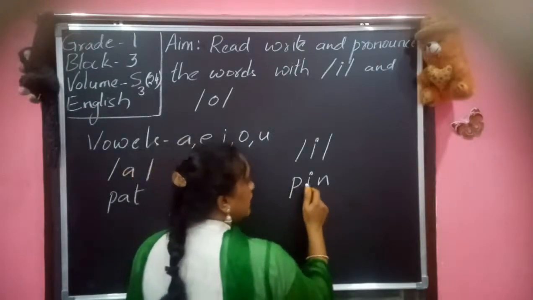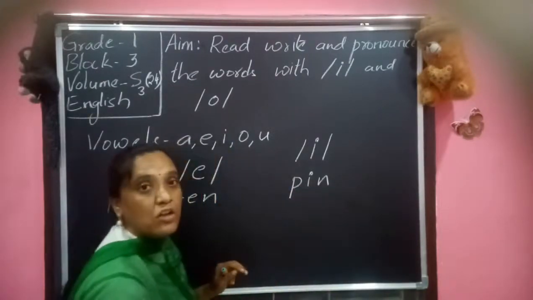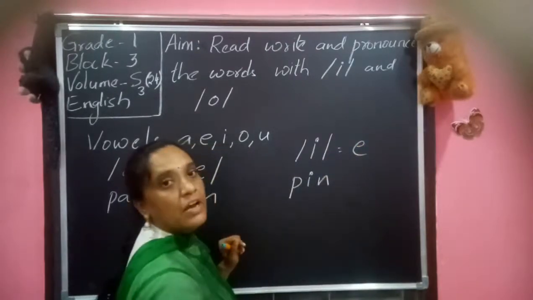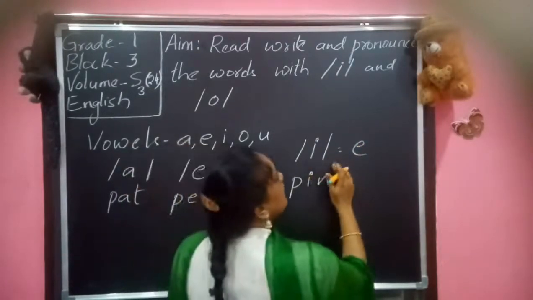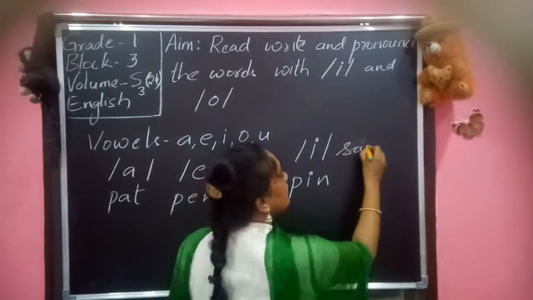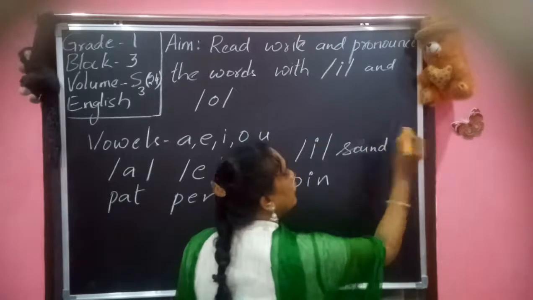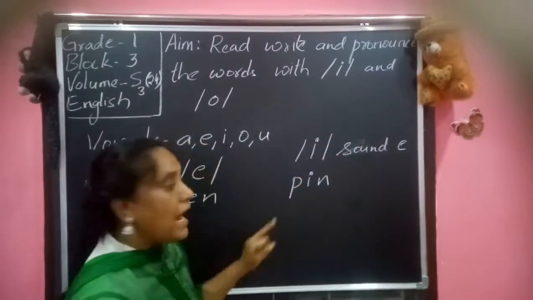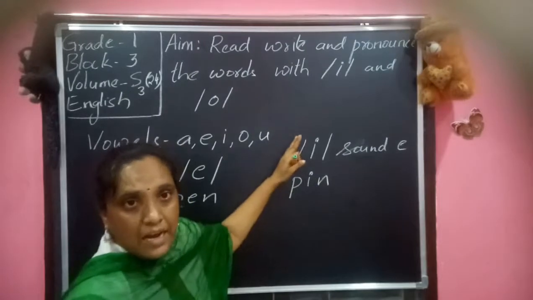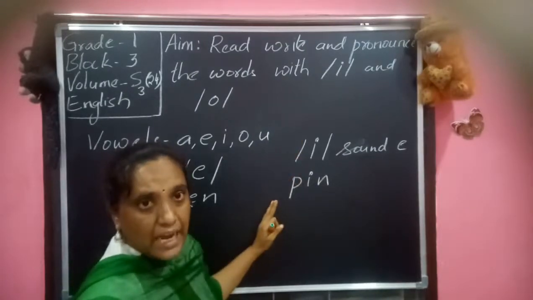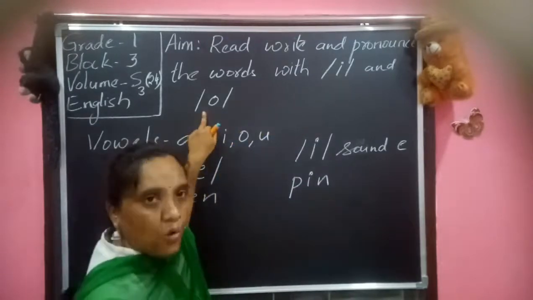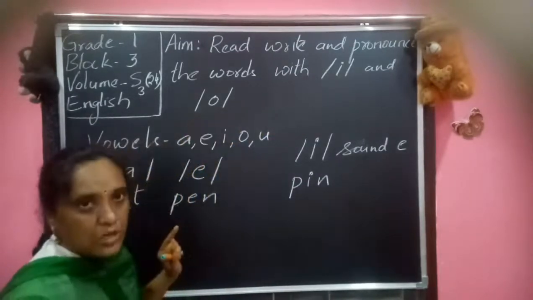That means here I is pronounced with the sound of E. I gives the sound of E. What sound is I giving? I is giving the sound of E. That means I is pronounced as E. And O. O is normally an O sound.